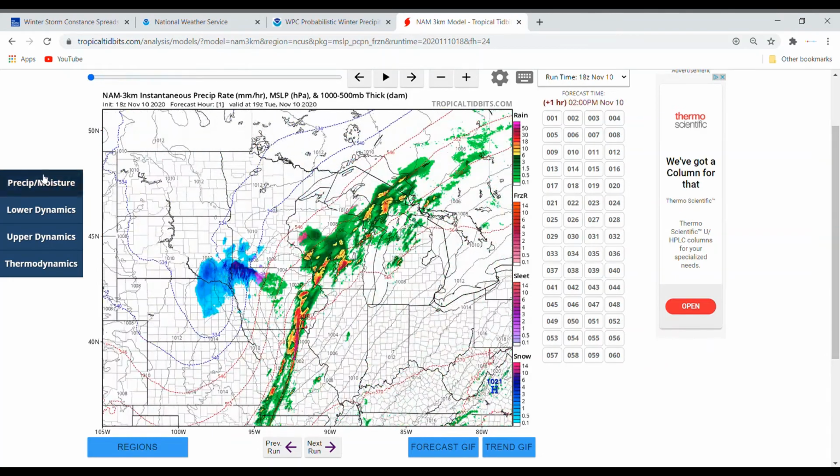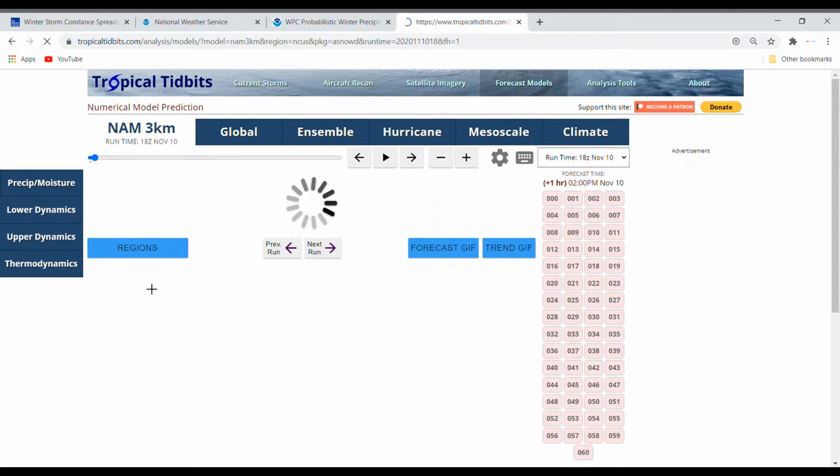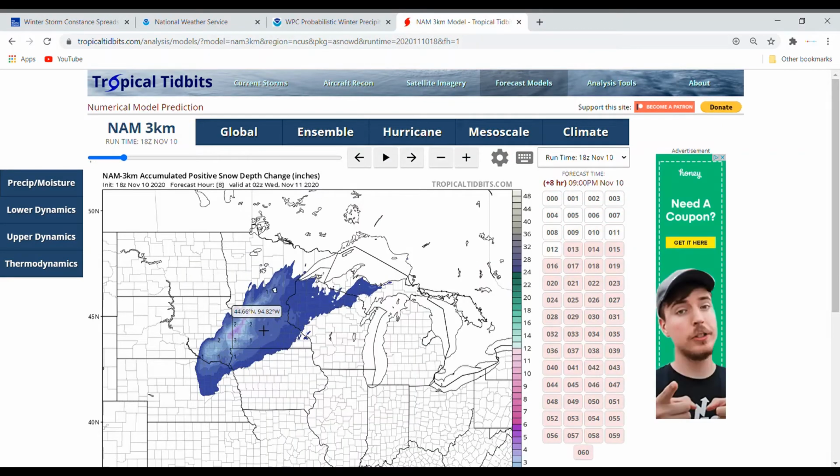So let's just go through this here. Total positive snow depth change over time. You can see as this storm starts off, you have one area getting those 1 to 3 inches of snowfall. Then you start to get into this next stage here where you get 1 to 4 inches in a kind of small area. Then you get into this next stage where you get kind of a wider area of 1 to 3, but still no significant amounts.